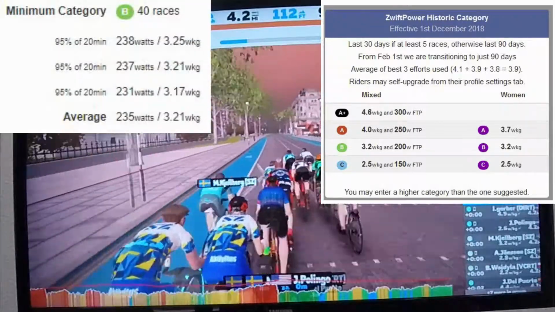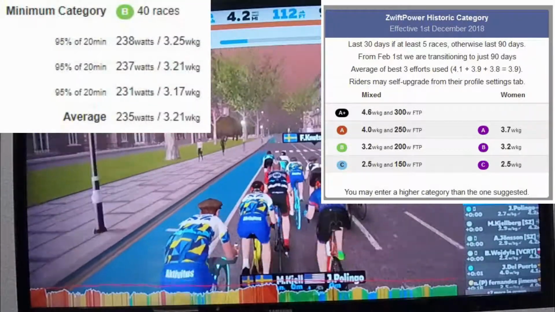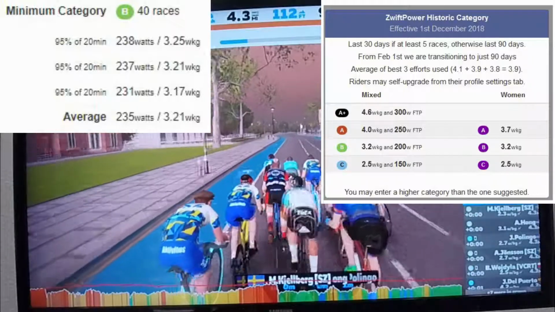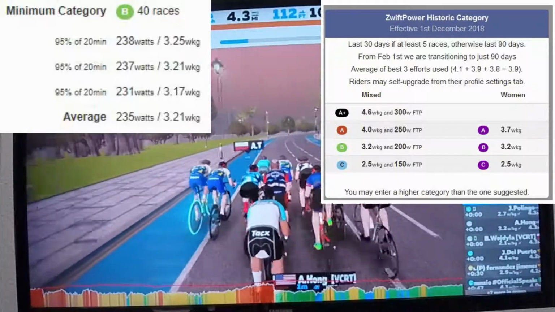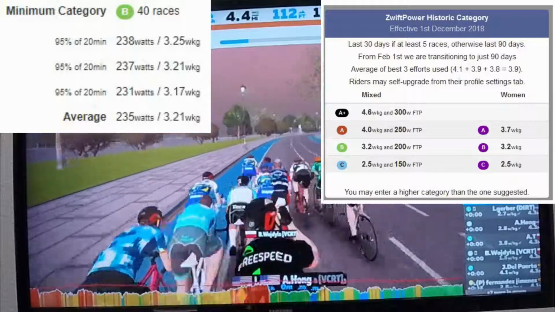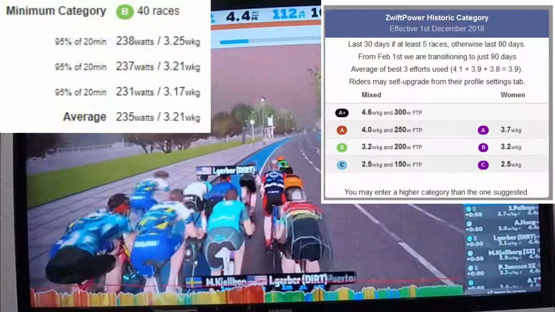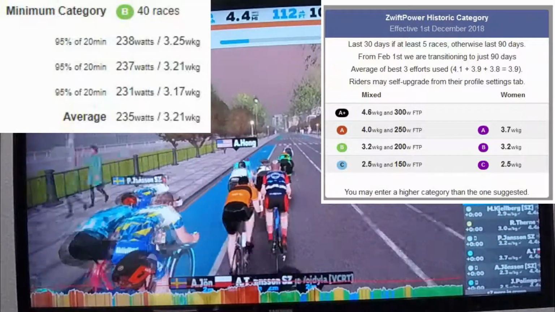After my previous race, I received a forced category upgrade to Category B, which is why I'm racing with them now. So if you look at my data in the upper left-hand corner, you'll see my best 3 performances in the last 90 days and the average below that. Pretty much, I'm at the bottom of the B category.